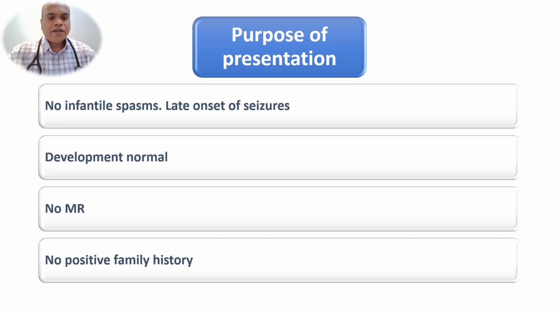But the peculiar feature in this patient: there were no infantile spasms, which is the characteristic feature of tuberous sclerosis, and seizures were also late onset, adolescent onset. His development was normal. There was no mental retardation. There was no positive family history. That's why I presented this case.